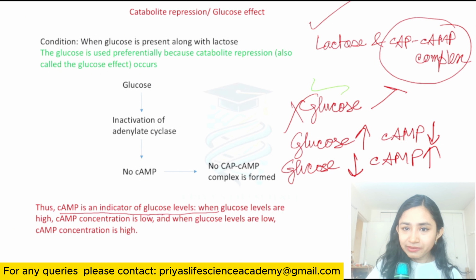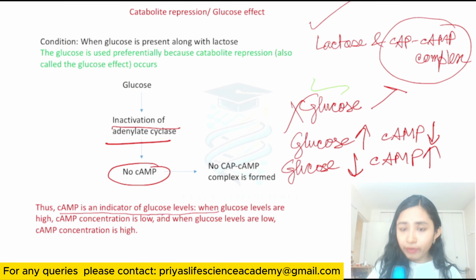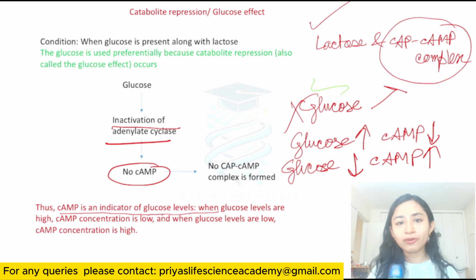So this is the regulation of the Lac Operon. This is the positive regulation of the Lac Operon when lactose is present and glucose is absent. If glucose is present along with lactose, glucose will be used preferentially. Glucose will affect the Lac Operon from turning on by catabolite repression. That is why it is known as catabolite repression. Glucose represses the Lac Operon by inactivating adenylate cyclase and not producing cAMP. If no cAMP is there, no CAP-cAMP complex is formed and the Lac Operon will be turned off in the presence of glucose. I hope you understood this very nicely.